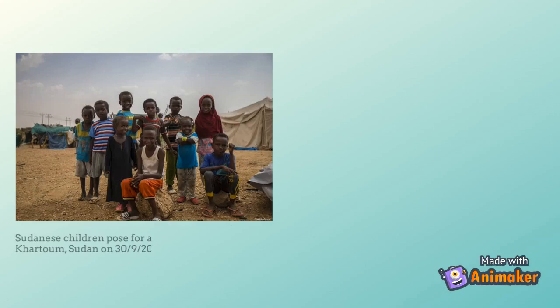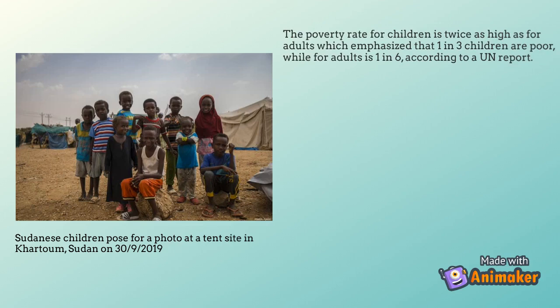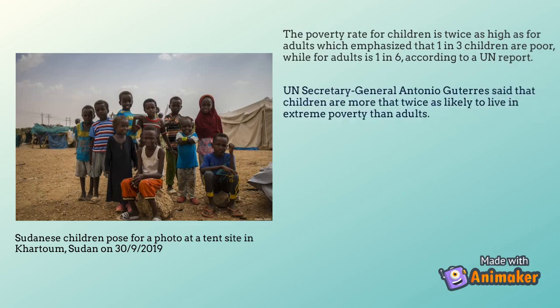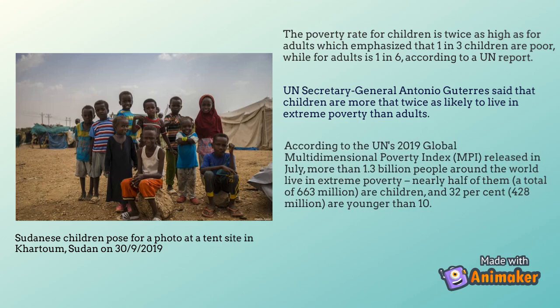This photo shows the Sudanese children posing for a photo at a tent in Khartoum, Sudan. The poverty rate of children is twice as high as for adults, which emphasizes that 1 in 3 children are poor, while for adults 1 in 6, according to a UN report. UN Secretary General Antonio Guterres said that children are more than twice as likely to live in extreme poverty than adults.